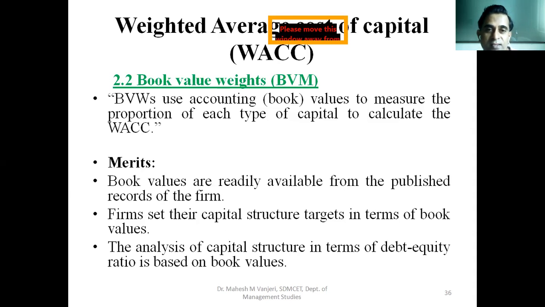If the company has raised, let us say, 1000 crore rupees, out of that 500 crore rupees through issue of equity shares, 300 crore rupees through issue of debentures, for example, and another 200 crore by way of issue of preference shares. So the proportion, that is, equity is 50% or 0.5, debt or debentures is 30% or 0.3, and the proportion of preference is 20% or 0.2. Okay, so these are the weights. This is how we assign.